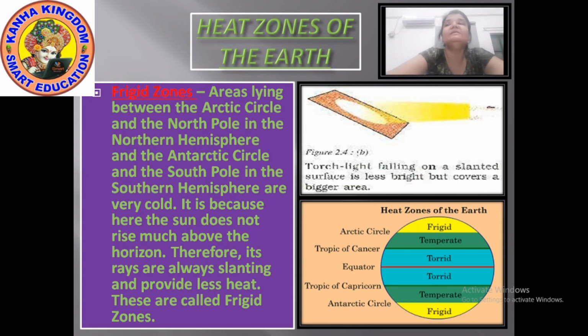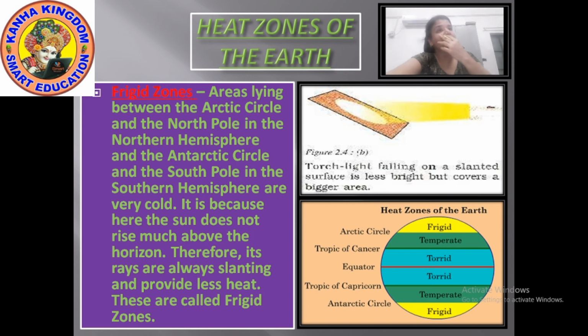Temperate zone means the temperature there is moderate, neither too hot nor too cold. And the frigid zone is a very cold zone, which lies between the Arctic Circle and North Pole, and Antarctic Circle and South Pole. So these are our heat zones.